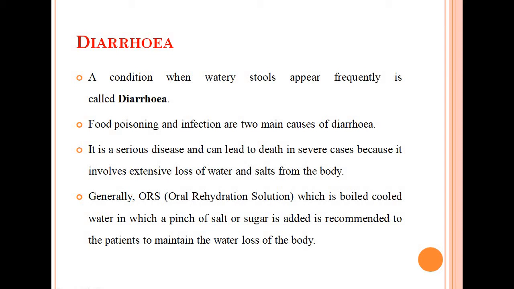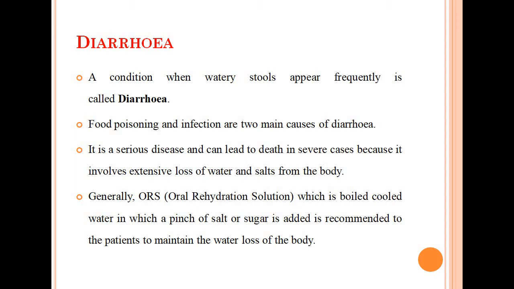Why is diarrhea occurring? Due to food poisoning, when we take unclean water or dirty food, we can suffer from the disease known as diarrhea. It is a serious disease and can lead to death in severe cases because it involves extensive loss of water and salts from the body. So it is advisable to not take it as a small thing.